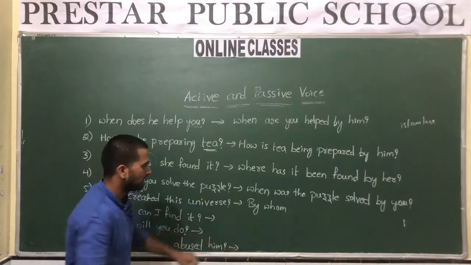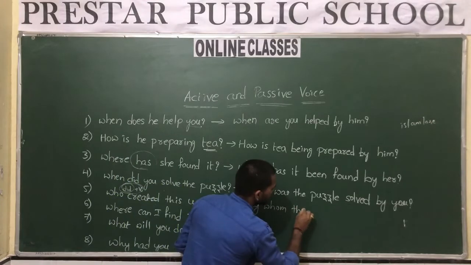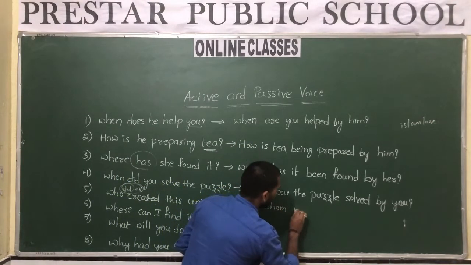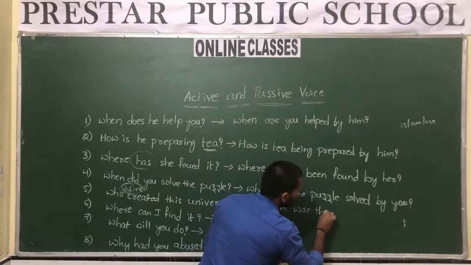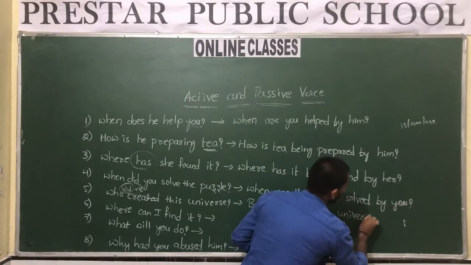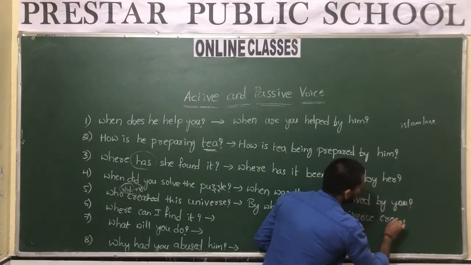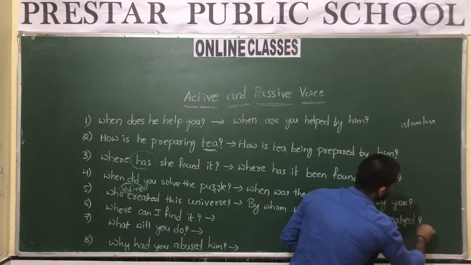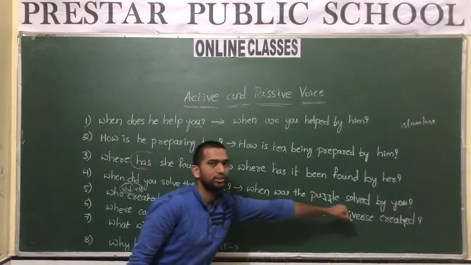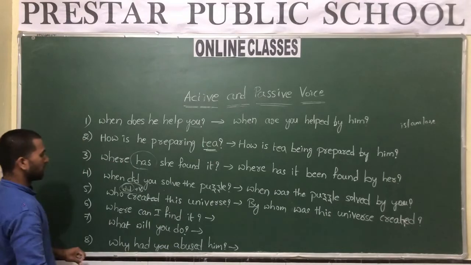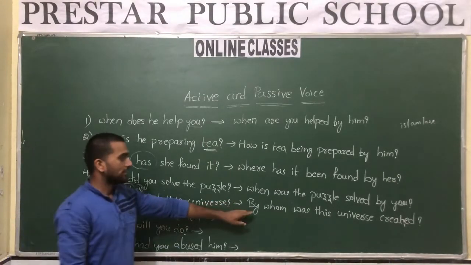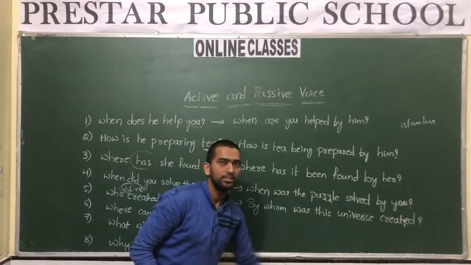By whom was this universe created? Because there is no proper subject given, that is why we use "by whom was this universe created."